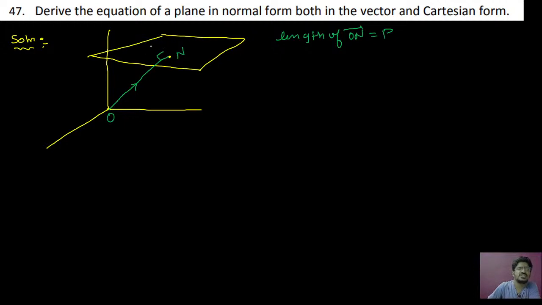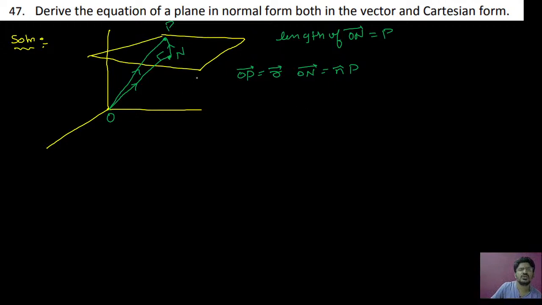And next you take one arbitrary point P and join O to P. Therefore join these two vectors. Okay, now you can just see this is vector NP and this is the arbitrary point P. Vector OP is nothing but vector R. Vector ON is nothing but n cap P. Why n cap P? Here vector ON will be given. So n cap is the unit vector in the direction of ON. P is the length of ON.